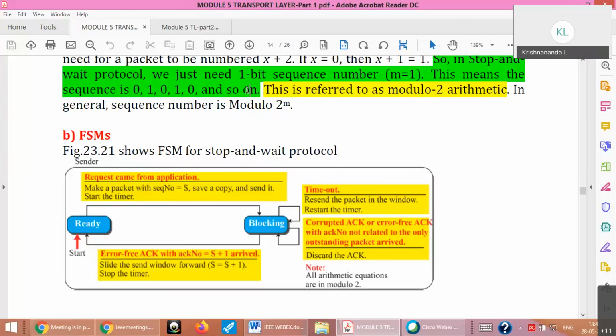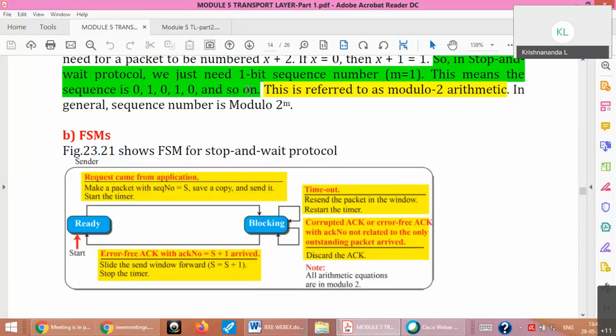Next you send the packet with sequence number plus 1 to the previous one. If you have sent 0 earlier, next send the packet with number 1. If you have already sent 1, you have to send 1 plus 1, which is actually 2. But in modulo 2, that is like an XOR operation, so 1 plus 1 is 0 again. 2 cannot be represented, so the next one you send is 0 again. That is s equal to s plus 1 in modulo 2, please remember.